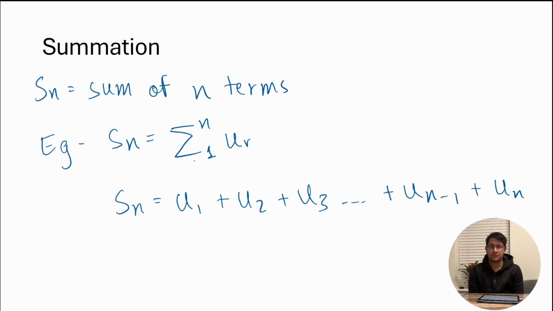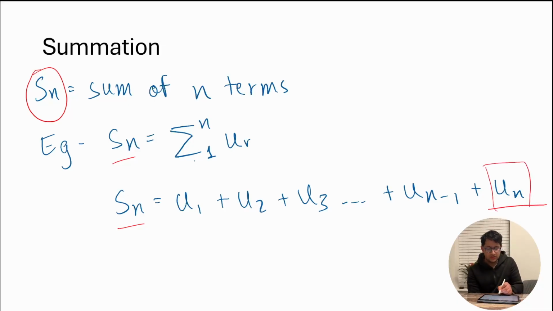So summation basically just means adding a series of terms. You'll often see it written in the form of Sn, which means the sum of n terms. For the sum of u_r from r equals 1 to n, all it means is that you substitute 1 into r first, and then keep on adding until you reach n. So Sn would be u1 plus u2 plus u3 and so on until you get to the final term, which is un. The sum of all of these terms is called Sn.